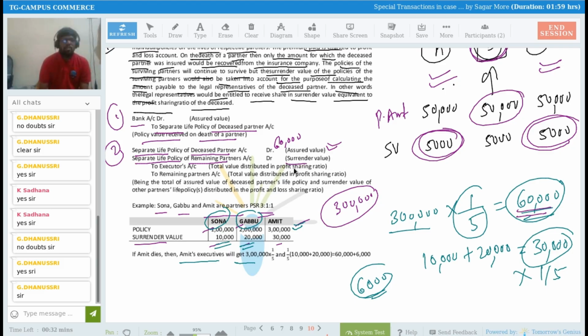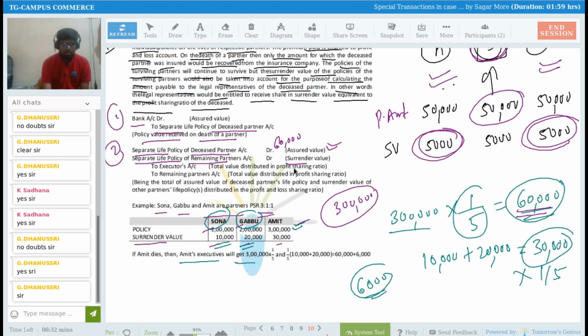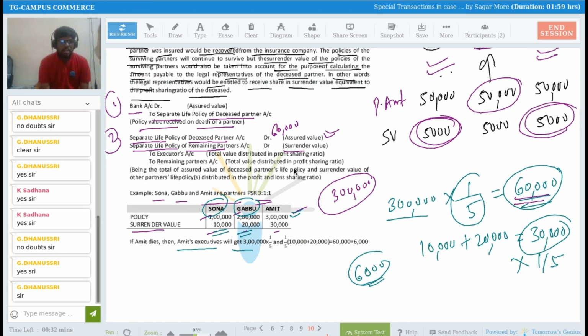We have to debit the separate life policy account for the remaining partners as well, at surrender value. So what is the surrender value here? 10,000 plus 20,000, 30,000, yes or no?